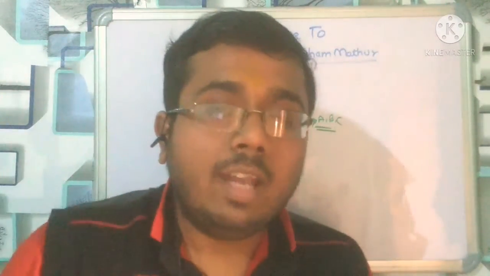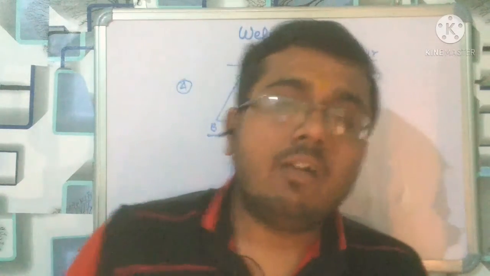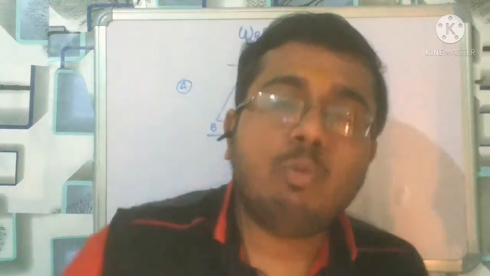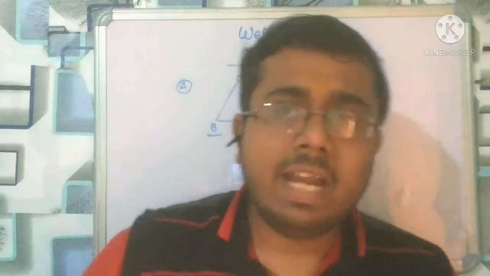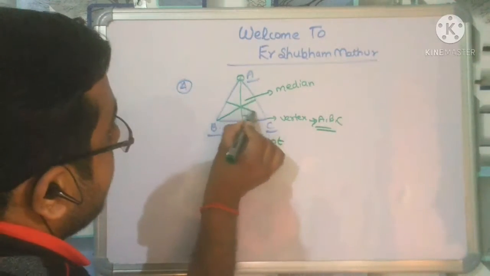So write: when the line from any vertex of a triangle is incident on the other side of the triangle at a midpoint, the line which has been drawn from the vertex A to the other side of the triangle is called the median of the triangle. In the same way, this is also a median of the triangle.